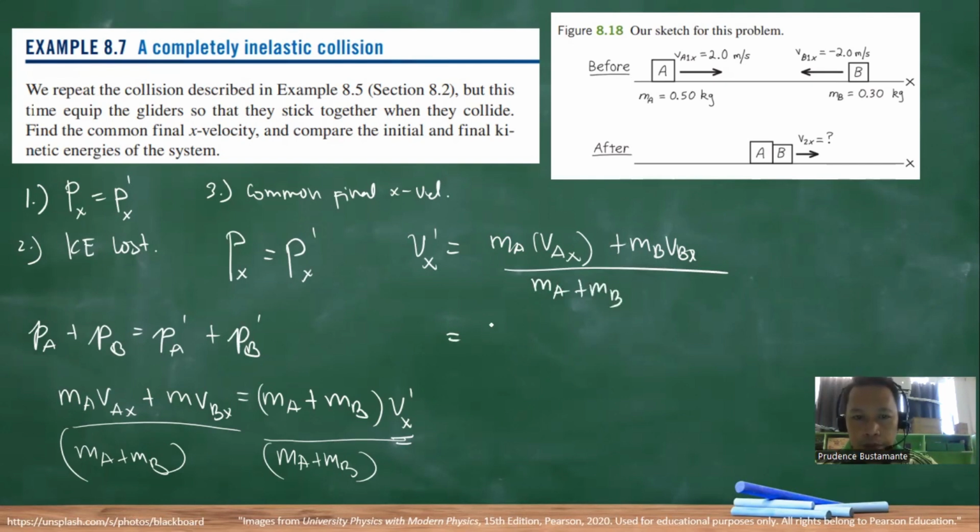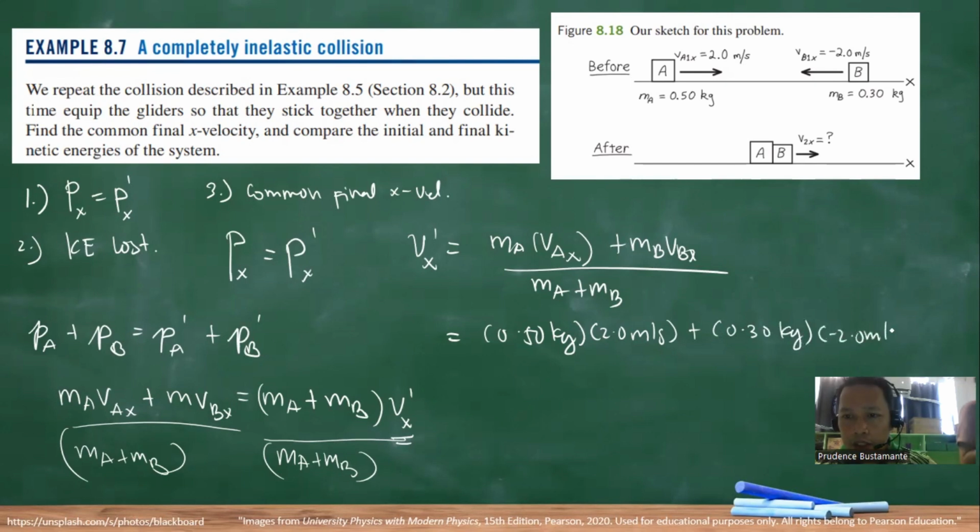So we have 0.50 kilograms times 2.0 meters per second plus 0.30 kilograms times negative 2.0 meters per second, divided by 0.50 kilograms plus 0.30 kilograms.